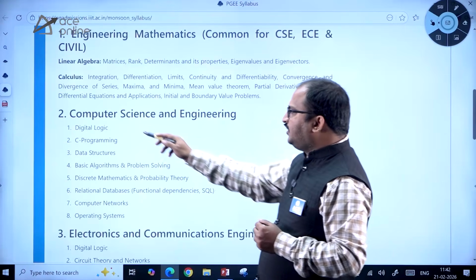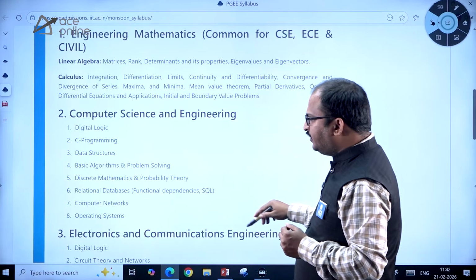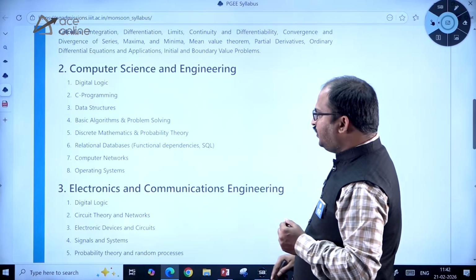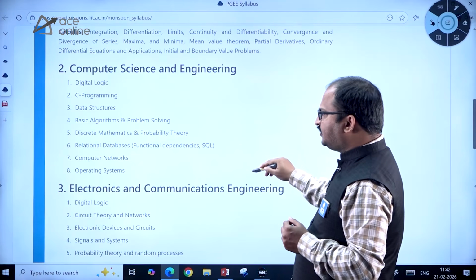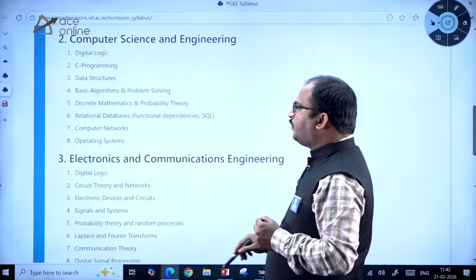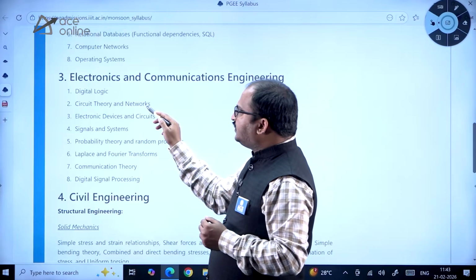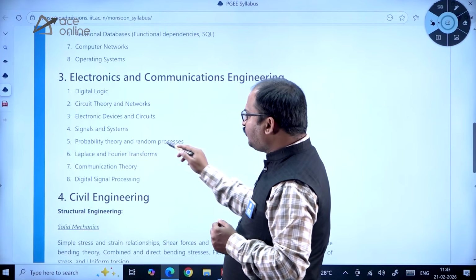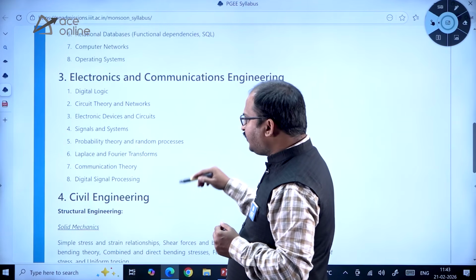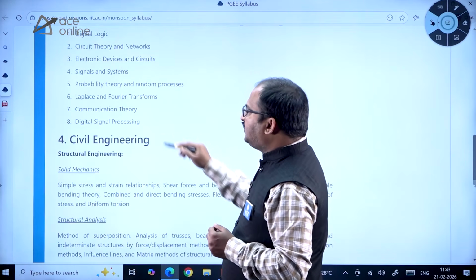Computer science and engineering: digital logic, C programming, data structures, basic algorithms and problem solving, discrete mathematics and probability theory, relational databases, functional dependencies and SQL, then computer networks, operating systems. Electronics and communication engineering: digital logic, circuit theory and networks, electronic devices and circuits, signals and systems, probability theory and random processes, Laplace and Fourier transforms, then communication theory, then digital signal processing.